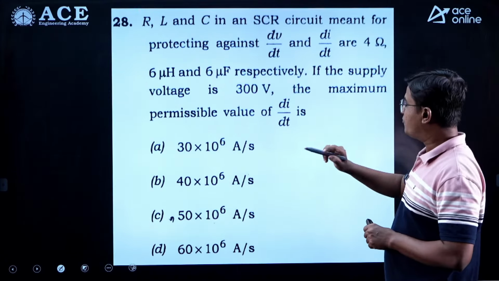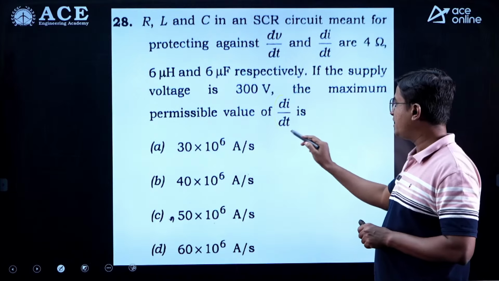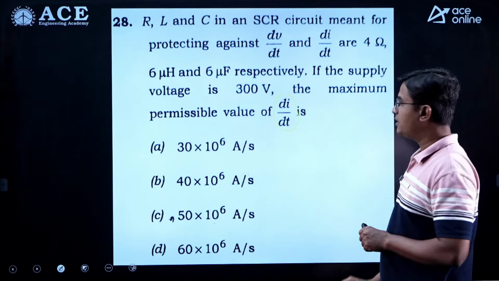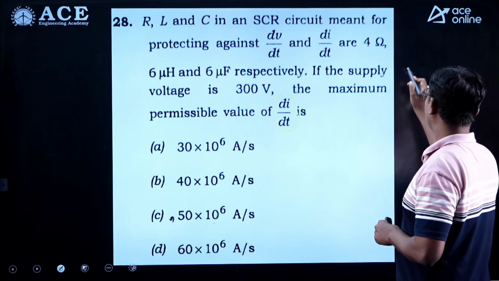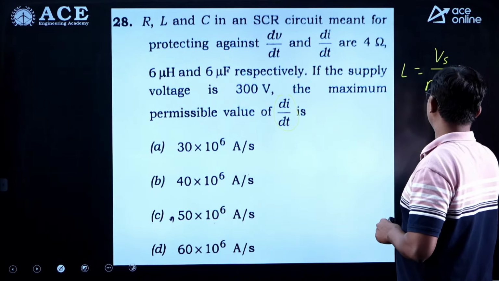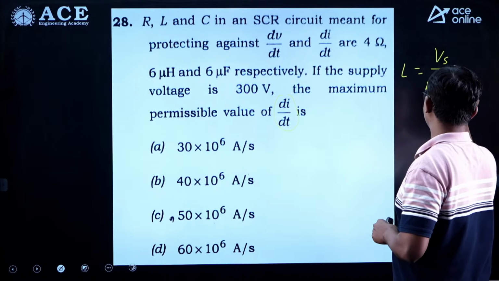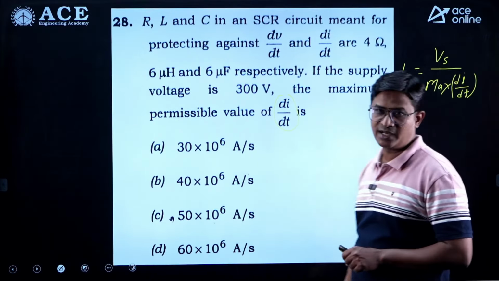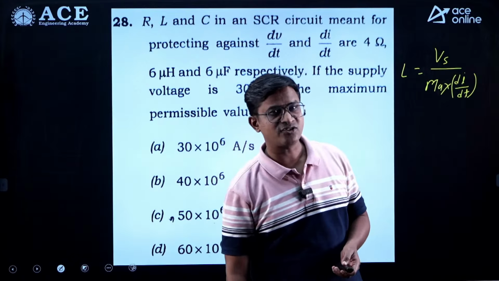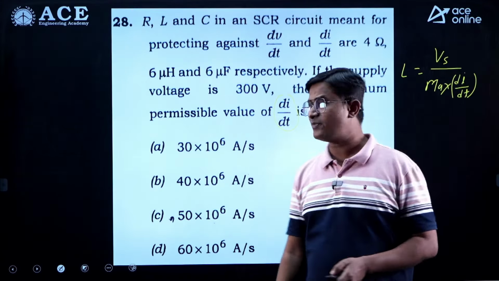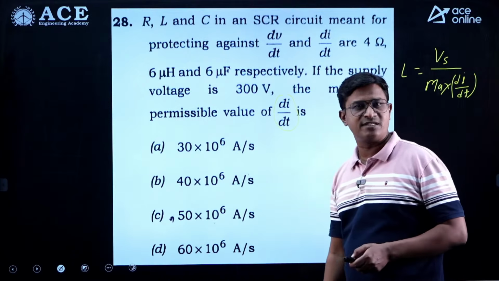So for limiting the di/dt of your SCR, we connect the inductor, right. And we know inductor value L is equal to Vs upon maximum di/dt, because maximum voltage across the inductor is Vs, and in case of an inductor voltage is equal to L into di/dt.